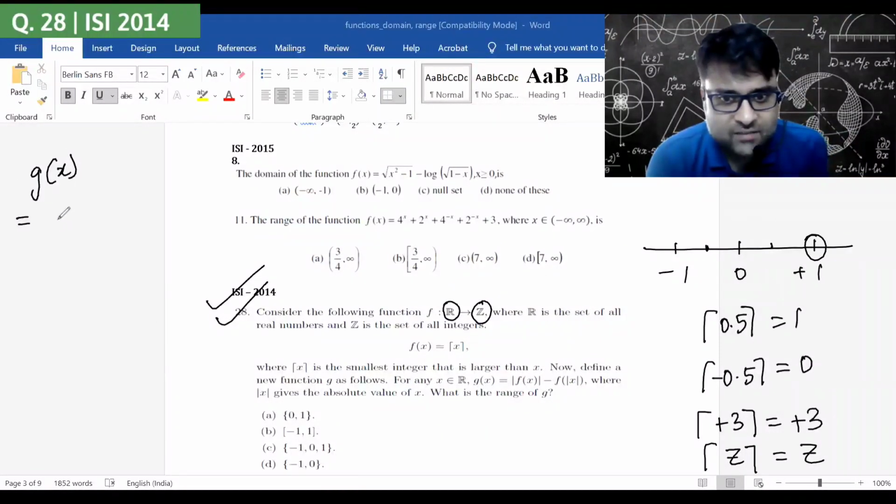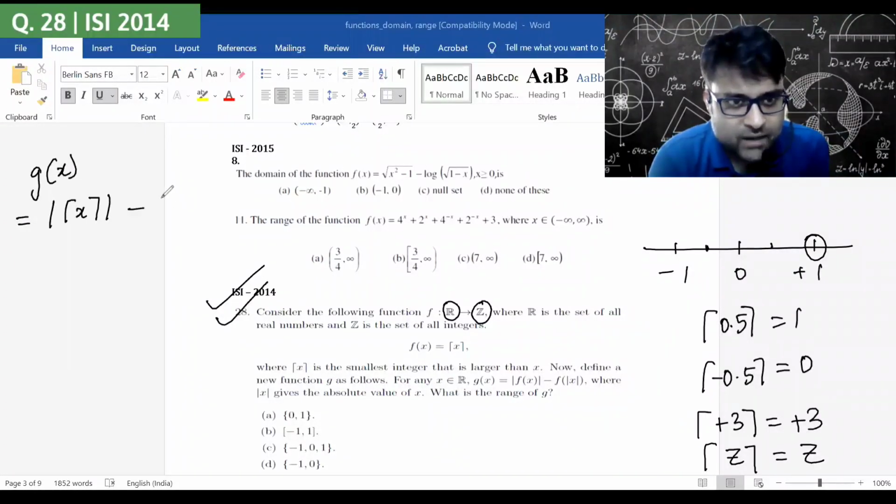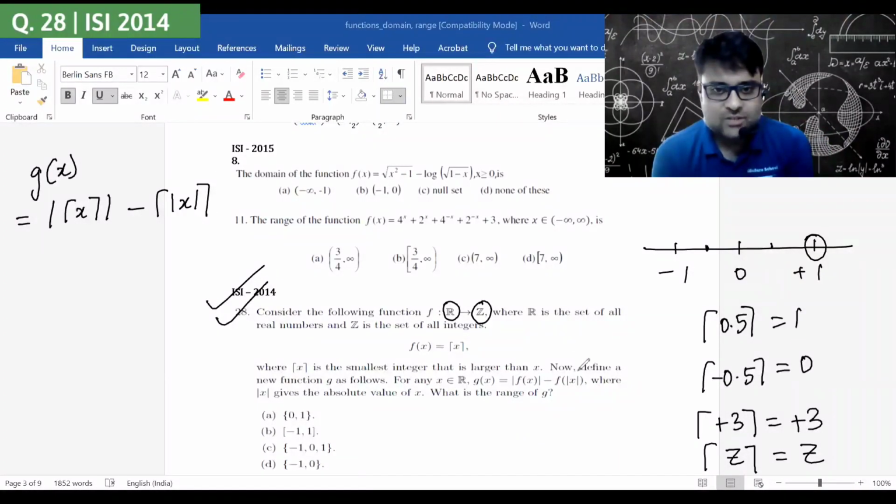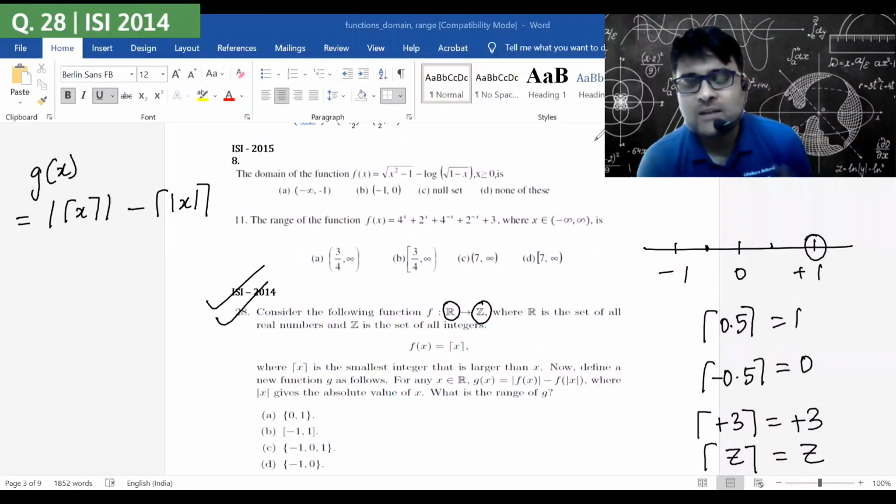Now, what is my g of x? g of x is basically mod of ceiling x minus ceiling of mod x. Okay, that is my g of x. Now, what are the values that g of x will take? The best way to do this is by examples. Put in a few examples, you will notice something and you will be able to mark the answer.